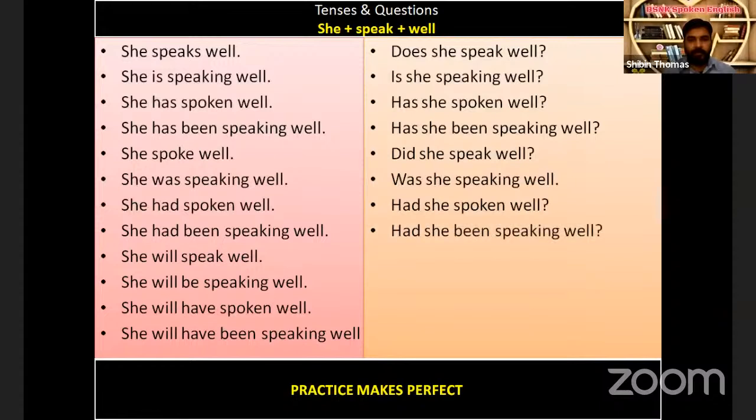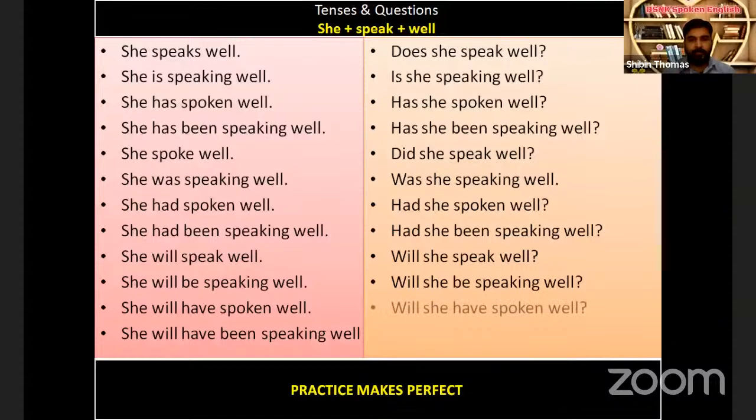She will speak well. Will she speak well? Remember the auxiliary verb is will, subject she, verb speak. Then she will be speaking well. Will she be speaking well? She will have spoken well. Will she have spoken well? And at last, she will have been speaking well. Will she have been speaking well?